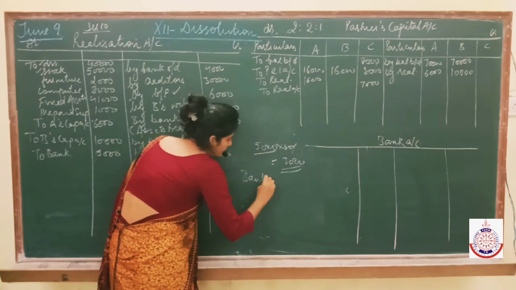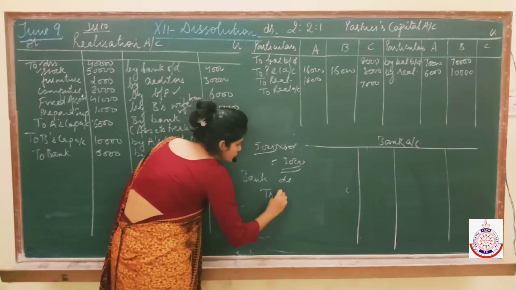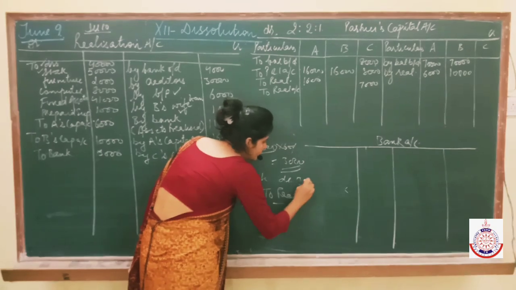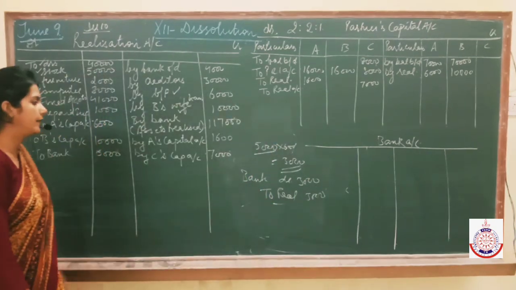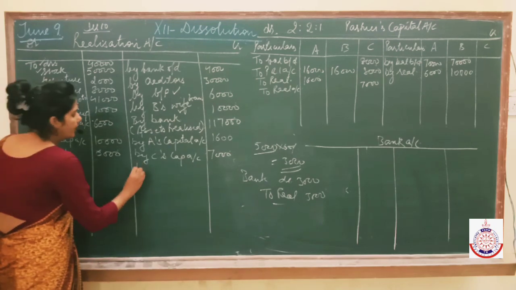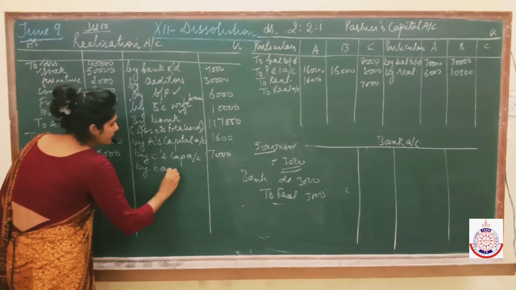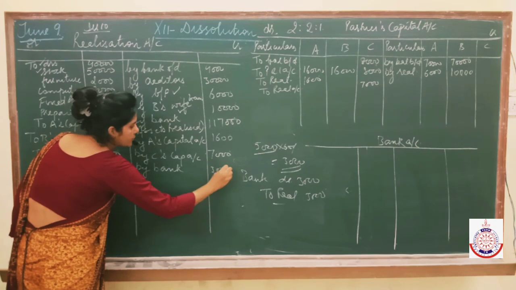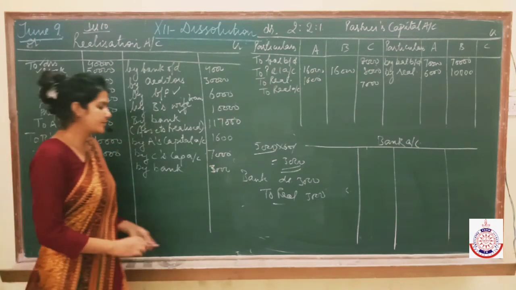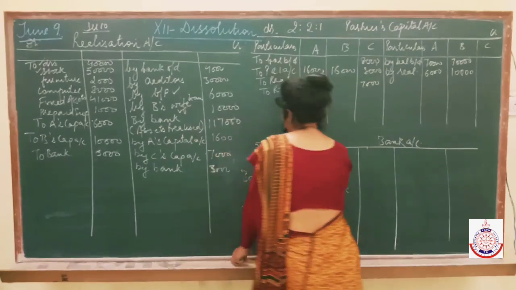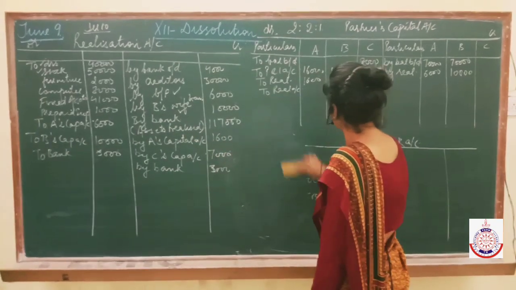So entry will be bank to realization 3,000. Fine. So you'll write here by bank 3,000. Fine. I hope this point is clear. Now read the last adjustment, students.